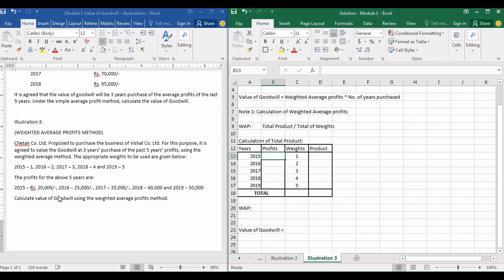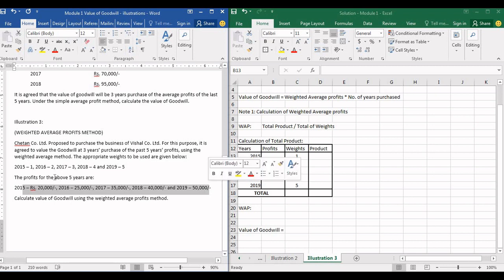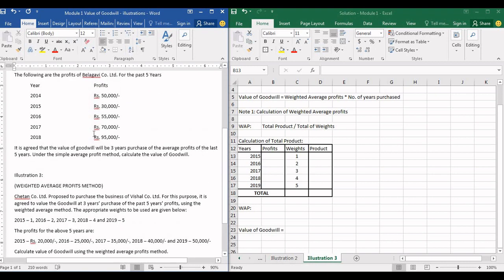You guys see some trend here? I hope you guys see that the profits are increasing year by year. This is one of the key indicators as to whether you are supposed to use simple average or weighted average. If they don't provide that information in the problem, saying that you are supposed to use simple average or weighted average, and they just ask you to calculate using the average profits method, then you will have to check if the profits are ascending or not. The profits are supposed to be in ascending order or descending order for you to calculate the weighted average profits method.